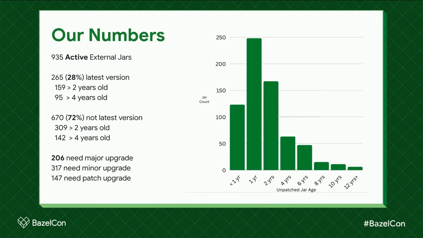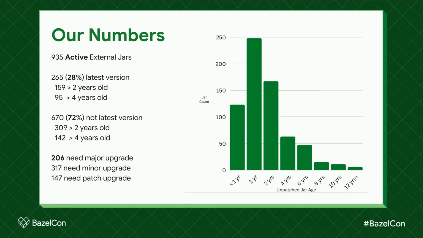When we first ran the tool, we expected to have some issues with old jars. But in fact, it was, I don't know if it's a disaster, but it was really bad. So we had only 30% of our jars up to date on the latest version of the open source project. So over 70% of our jars were falling behind relative to the open source project.